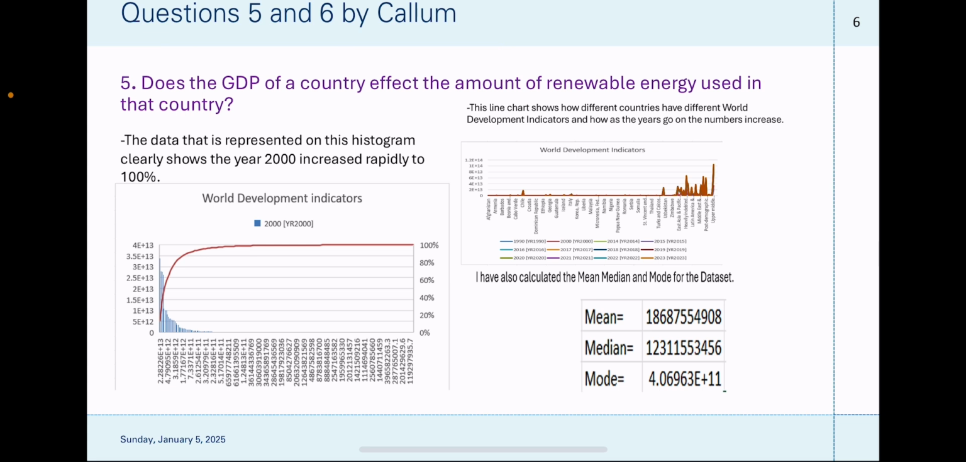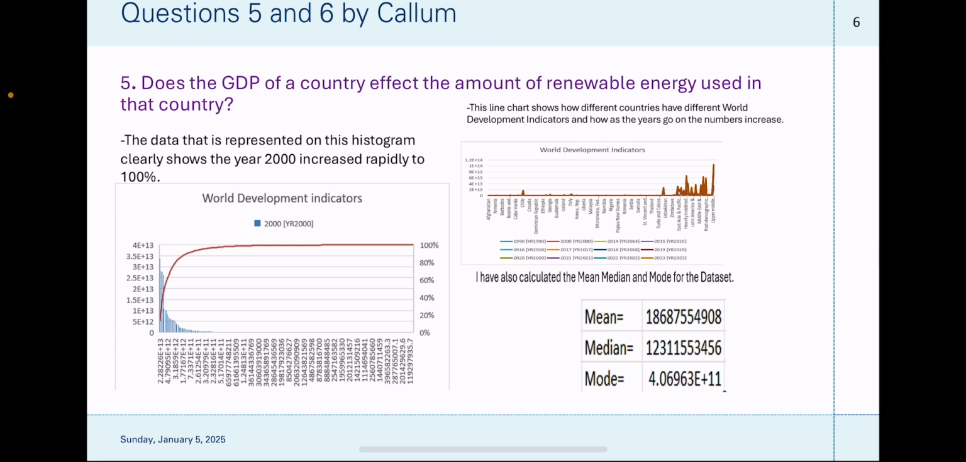Questions 5 and 6 by Callum. Question 5, does the GDP of a country affect the amount of renewable energy used in that country? On the left side, the data that is represented on this histogram clearly shows the year 2000 increased rapidly to 100%. That shows the World Development Indicators.